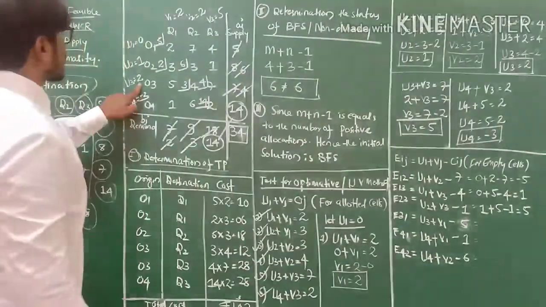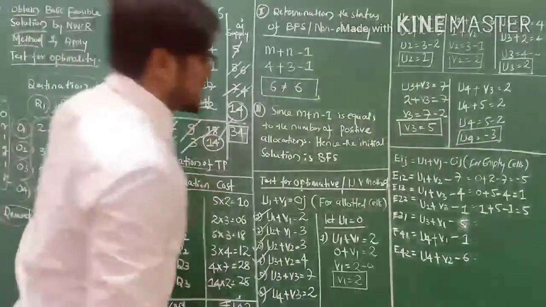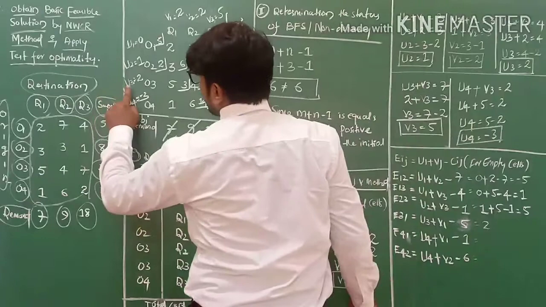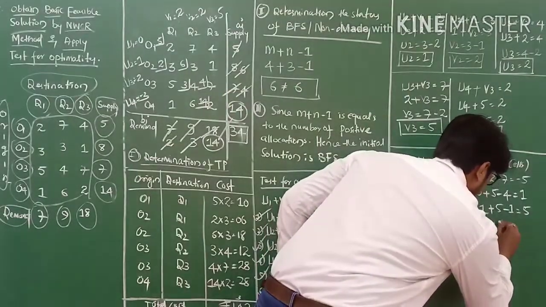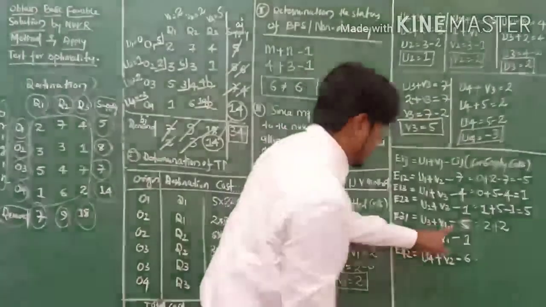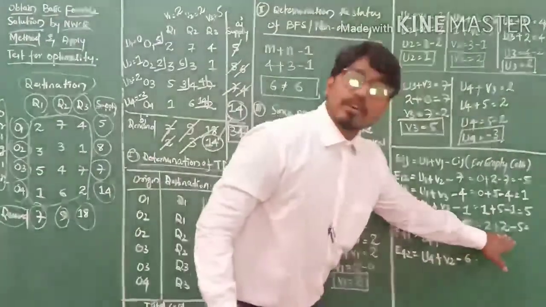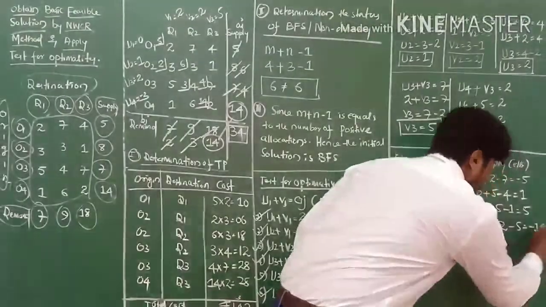So U3 is 2 and V1 equals 2. Where is U3? U3 is 2, V1 is 2, my friends. 2 and minus 5. So 2 plus 2, it is 4. 4 minus 5 equals minus 1, my friends.